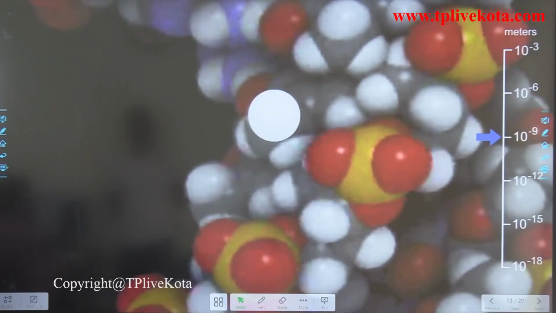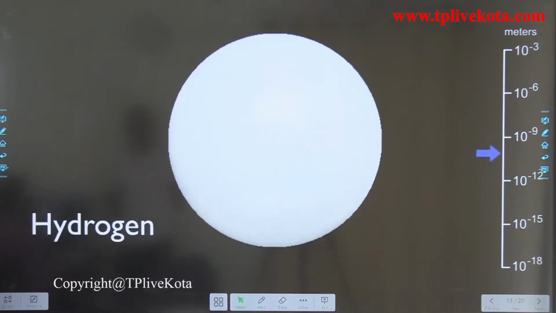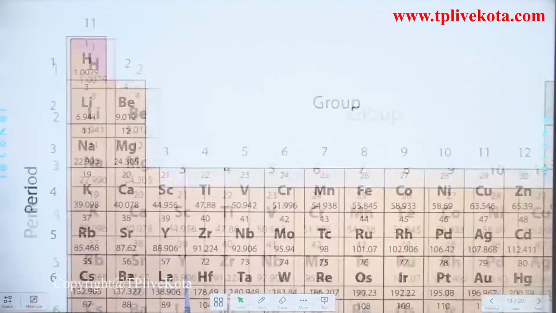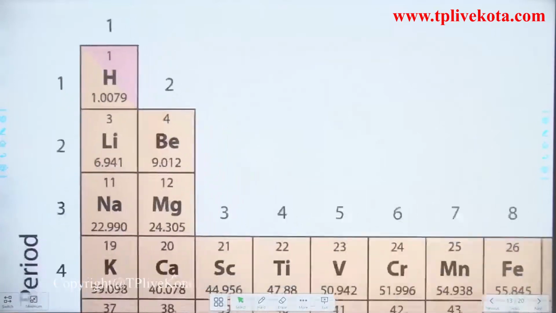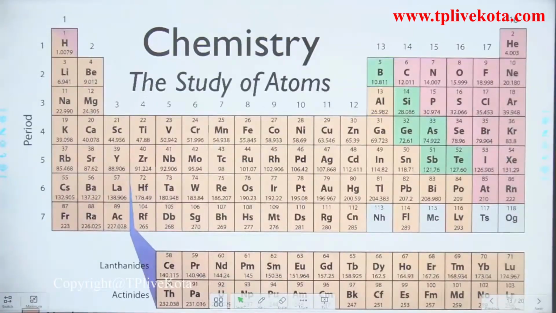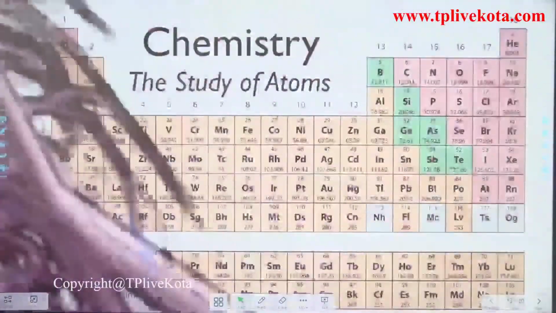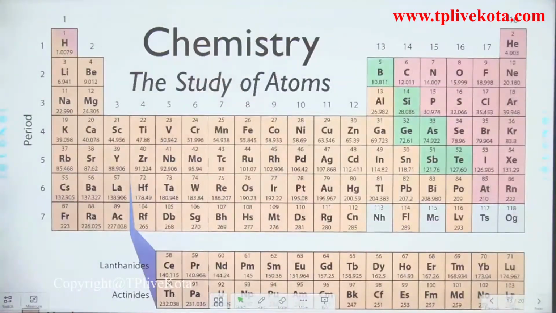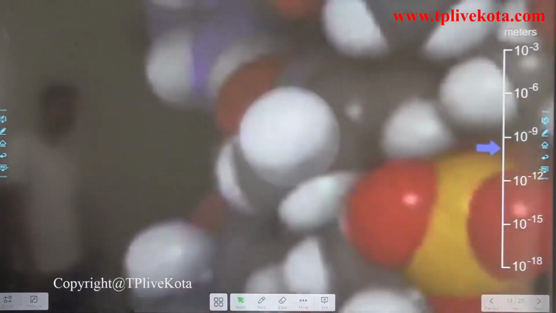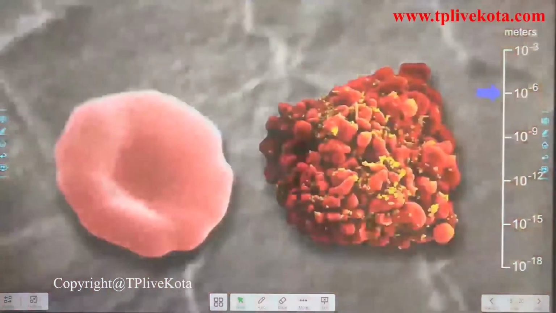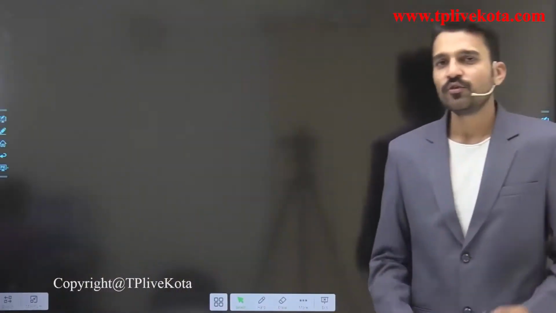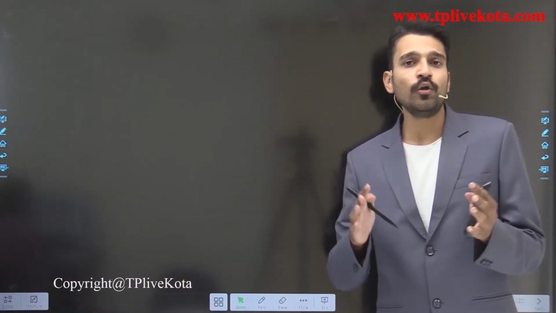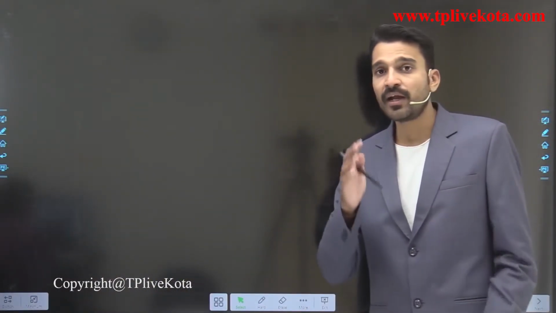Okay, that one. That's what we call a hydrogen atom, which is the smallest atom of the periodic table. Study down here at this level is called chemistry. So if you're studying biology, you're studying the complex chemistry of life. Atoms are super, super, super small. So students, I hope that you all know what an atom is and how small an atom actually is.